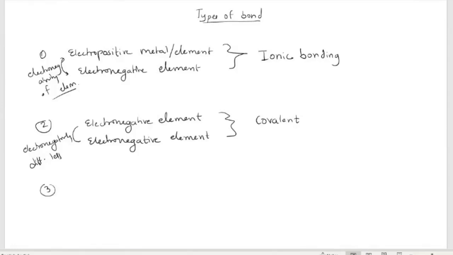Now in the third case, you can consider electropositive elements, for example metals. If you have two electropositive elements, this kind of bonding you can say is metallic bonding.